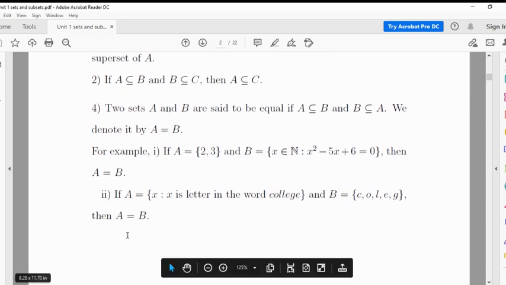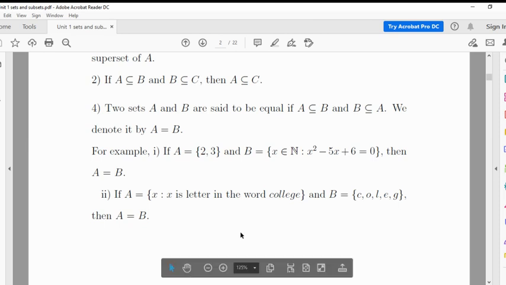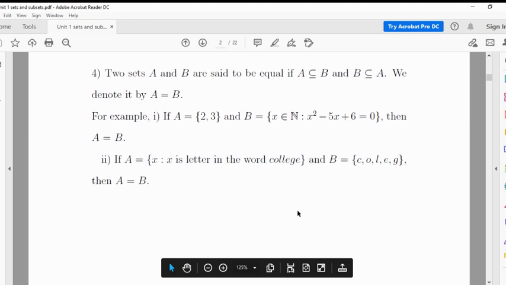Second example: if A is equal to the set of all x such that x is a letter in the word college, and B contains the set of all elements C, O, L, E and G, then A is equal to B. Both contain the same elements.